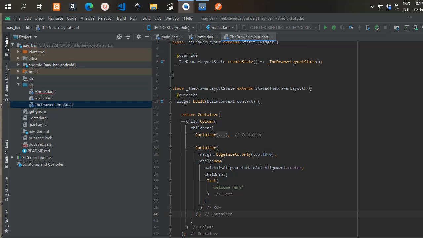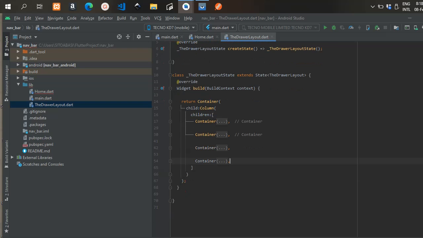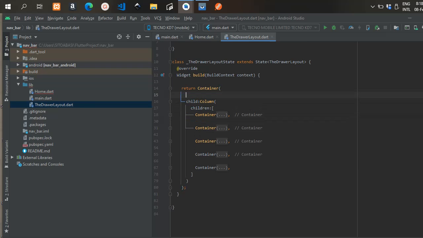So we have a text widget now inside the row. The first widget here, we're just going to write welcome. We're also going to close this container, and we're going to create more of these containers inside the column.